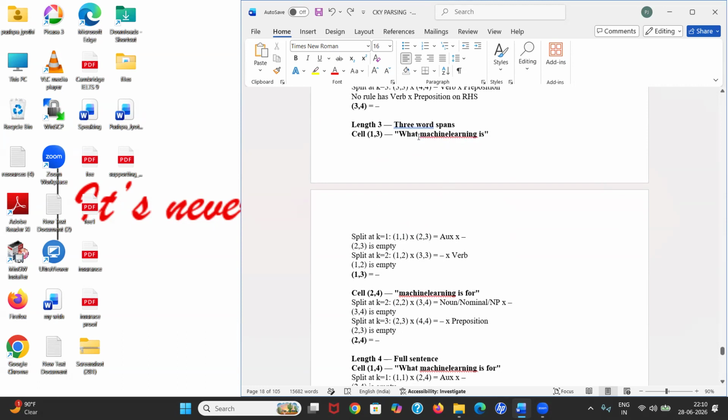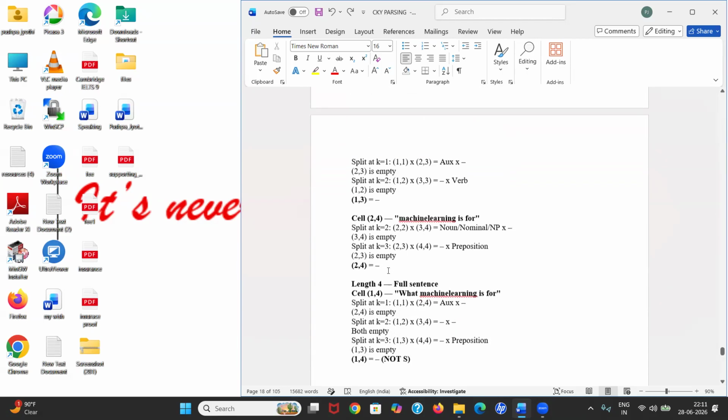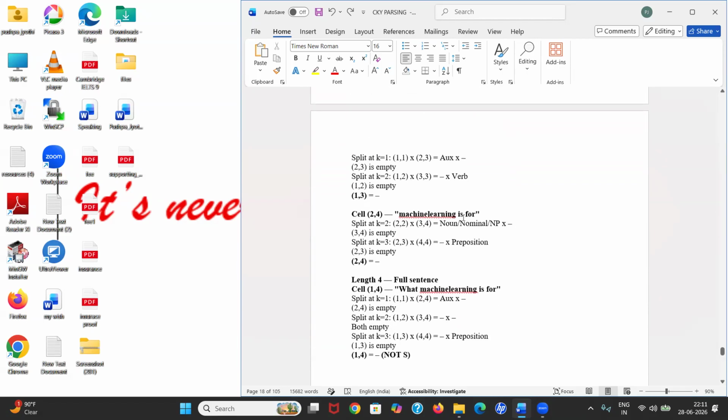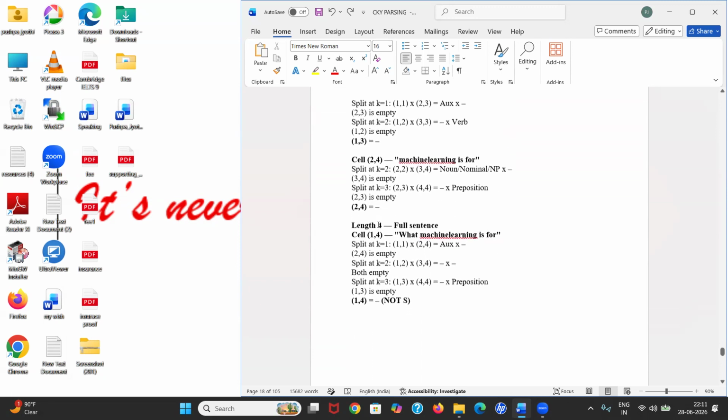Maybe let's check with other combinations. Maybe I can represent what machine learning and separately I can represent is. So let's check with that combination. No, what machine learning you can't represent, even though you can represent is. So that's why you have to take it as null. Same, machine learning is for. Let's check first by taking machine learning is for as one word. No, you can't represent. Maybe I'll check machine learning is as one word, for as another word. Machine learning is you can't represent. It is also empty. Maybe all these are empty.